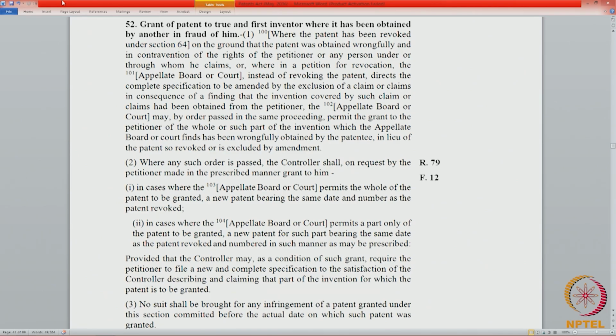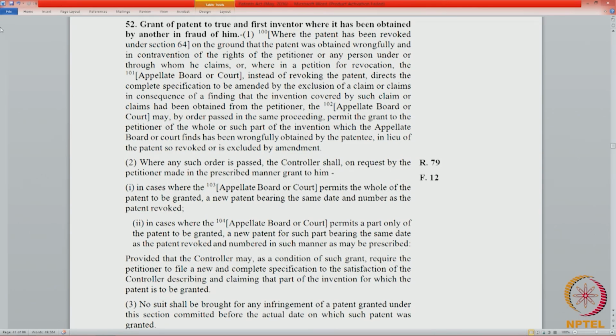So, in cases where the whole patent is granted to the petitioner, a new patent will be issued to the petitioner bearing the same date and number as the patent revoked. The number will remain the same, the date will remain the same, but the name will be substituted with that of the petitioner. So, a new patent will be granted in the name of the petitioner, same number, same date, but the petitioner's name will be different. This is where the entire invention is obtained.